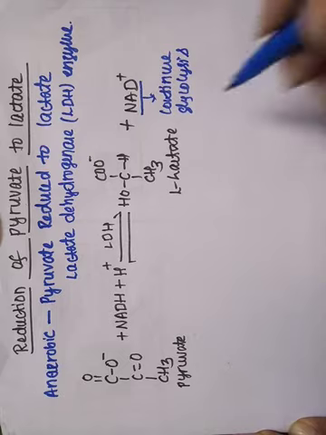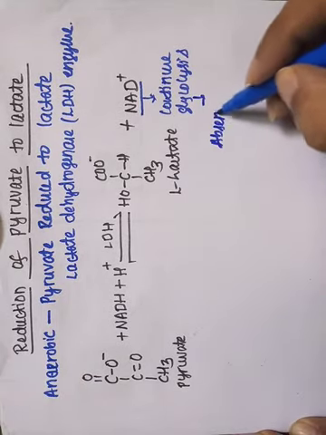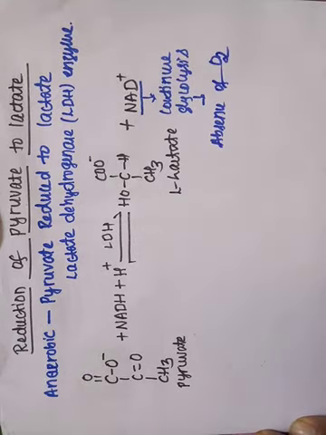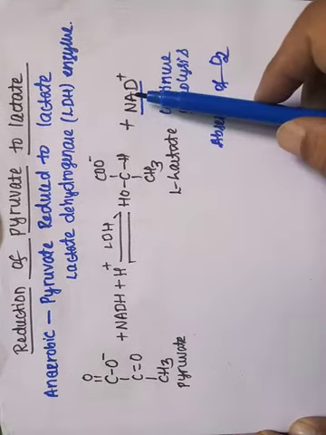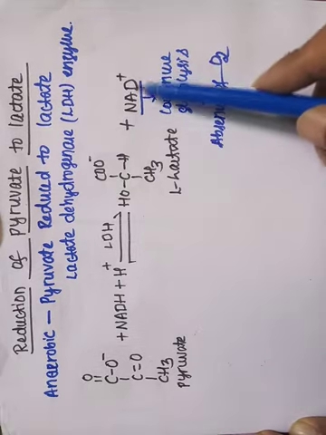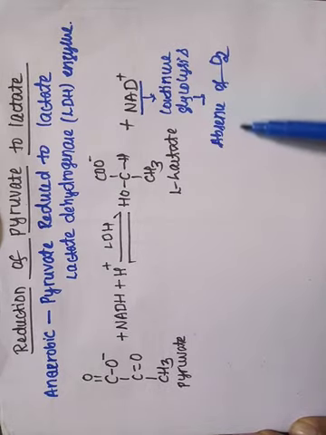In the absence of oxygen, the NAD plus which is formed during the reduction of pyruvate to L-lactate will continue the process of glycolysis.